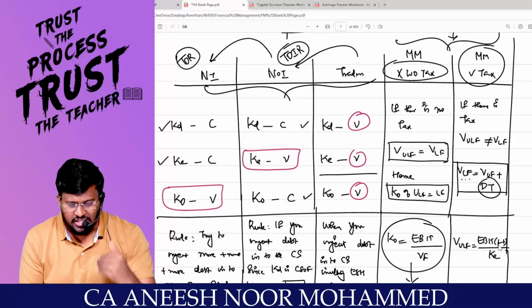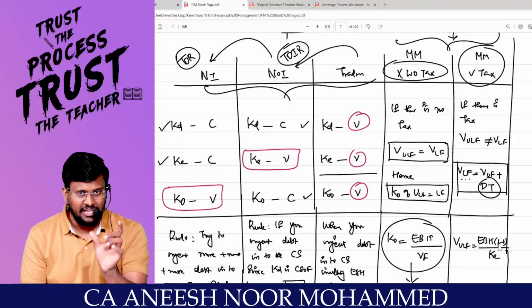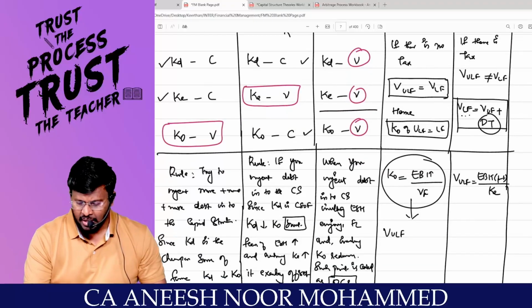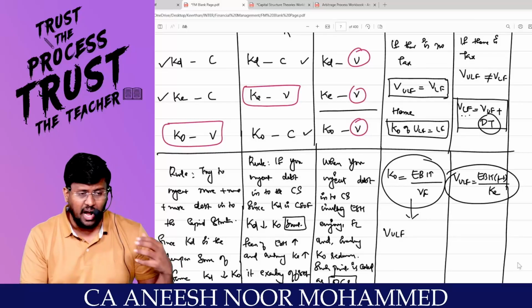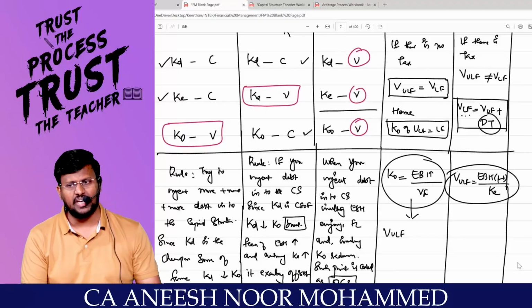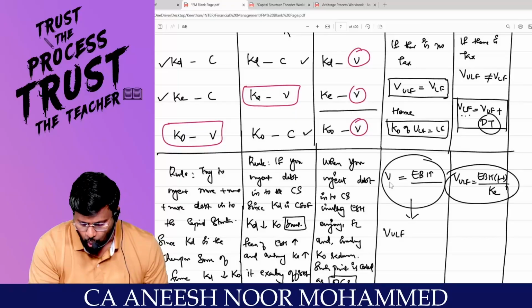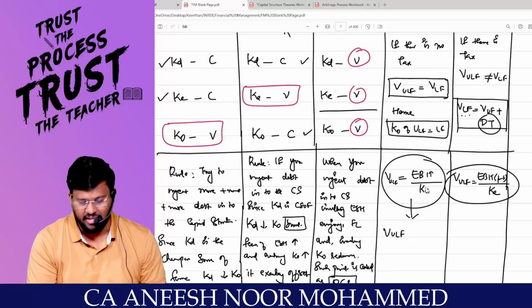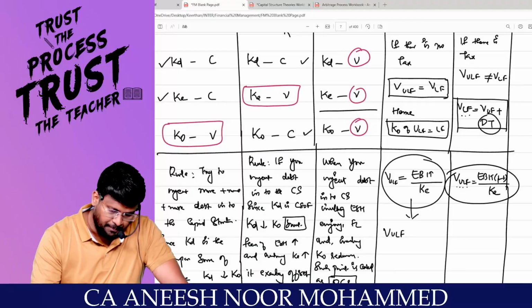That's why MM proposed a formula that value of levered firm is equal to value of unlevered firm plus DT, where D stands for debt and T stands for tax rate. Are you with me? And how to find out the value of unlevered firm? Without tax, value of unlevered firm is equal to EBIT divided by K. But if tax is there, I can't take EBIT; it is EBIT into (1 minus T), because EBIT into (1 minus T) is the earnings available to the equity shareholders. So value of unlevered firm is EBIT into (1 minus T) divided by K. This is what we did yesterday.